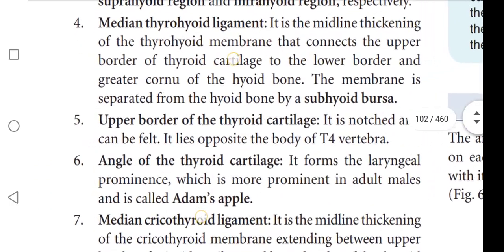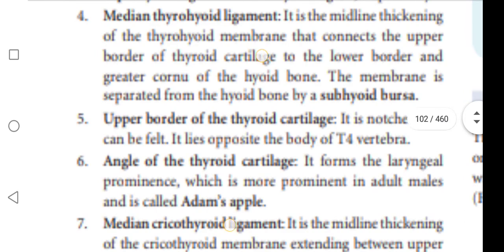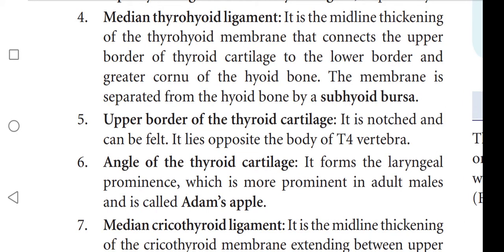Next one is upper border of the thyroid cartilage. It is notched and can be felt. It lies opposite the body of the T4 vertebrae.